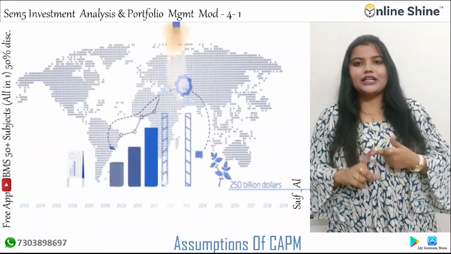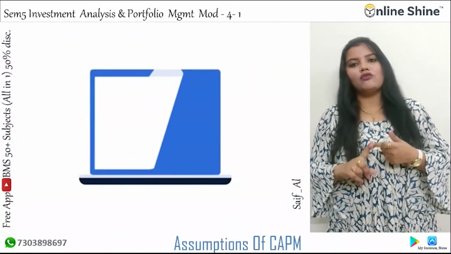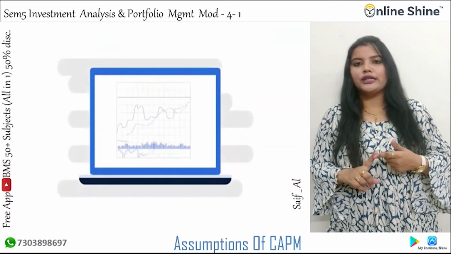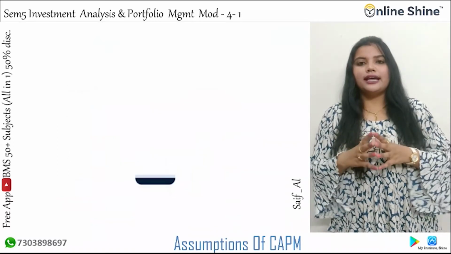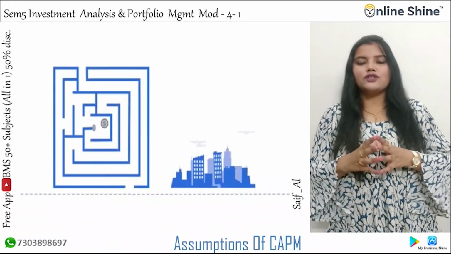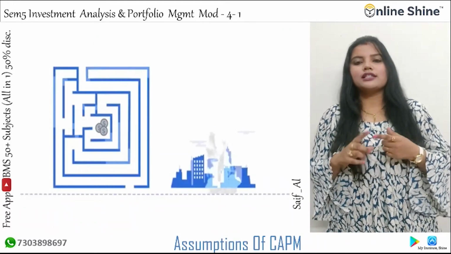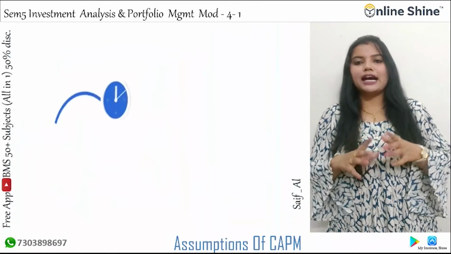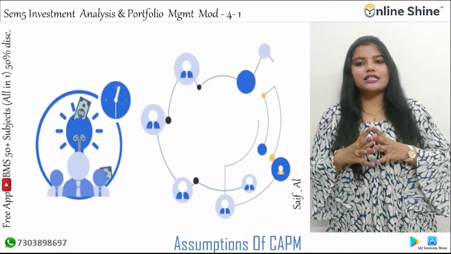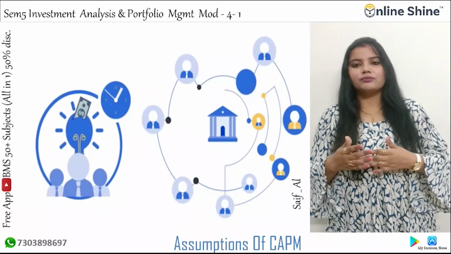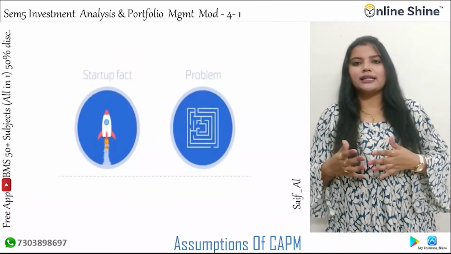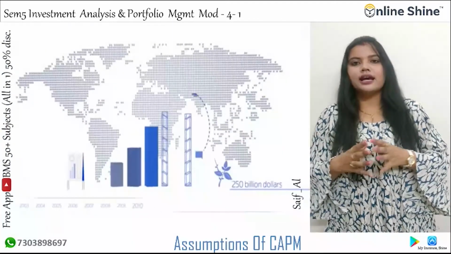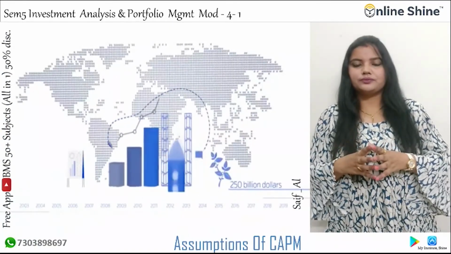Now, the next topic is assumptions of CAPM. CAPM is an equilibrium model of the trade-off between expected portfolio return and unavoidable risk. There are the following assumptions of CAPM. First, capital markets are efficient, where investors are well informed. Second, transaction costs in market investment in different securities are zero.